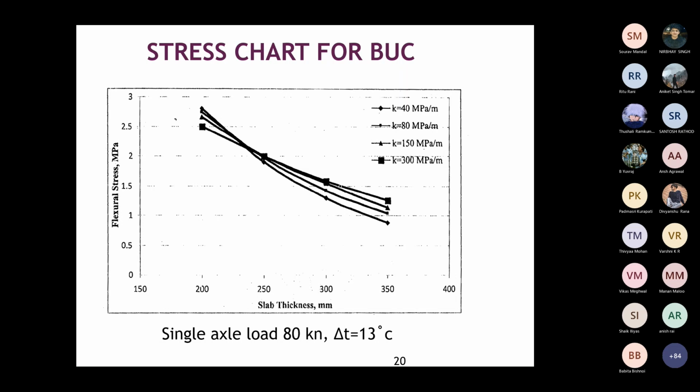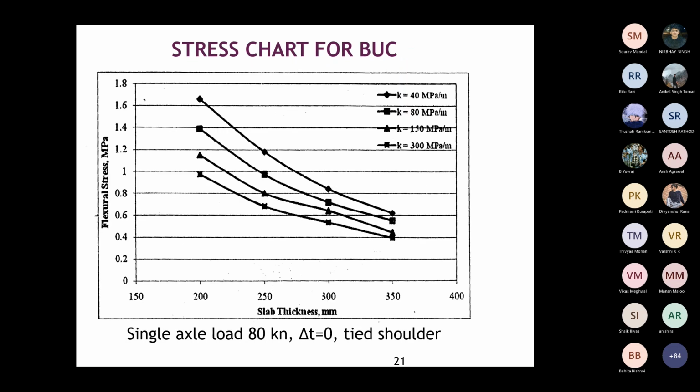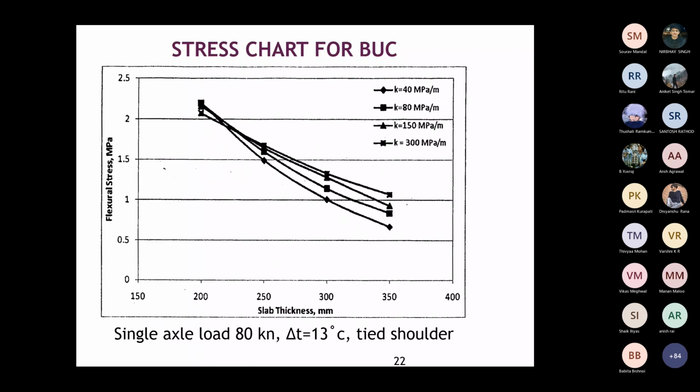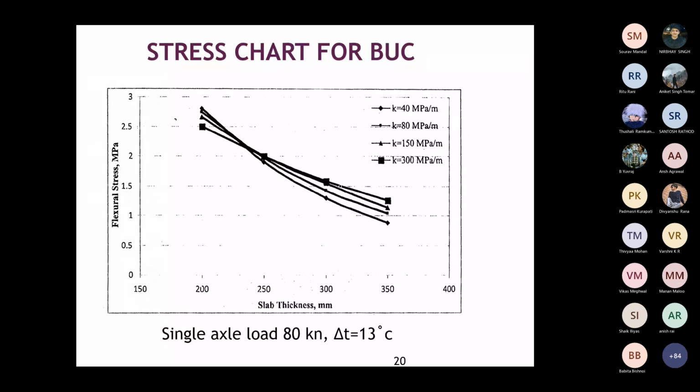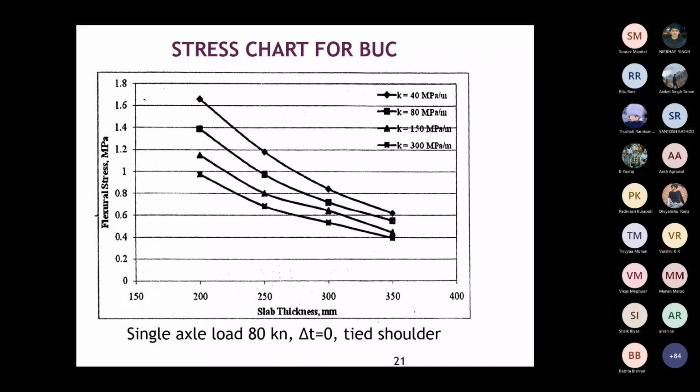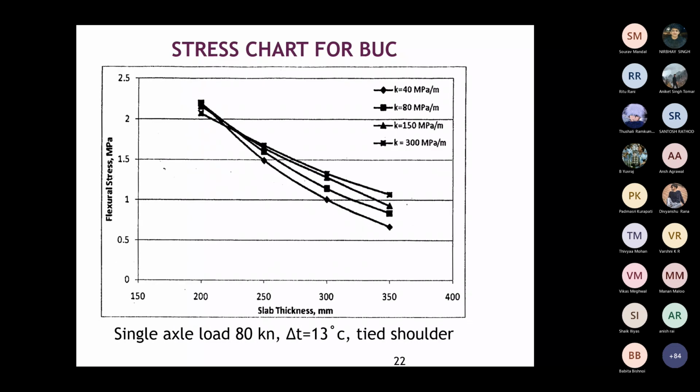This is a similar one with tied shoulder as I mentioned, and see here a similar curve. One second. This one is for delta T equal to 0. This is for delta T of 13 degrees Celsius. This one is for delta T 0 but with tied shoulders. Similarly 13 degrees Celsius for tied shoulder.